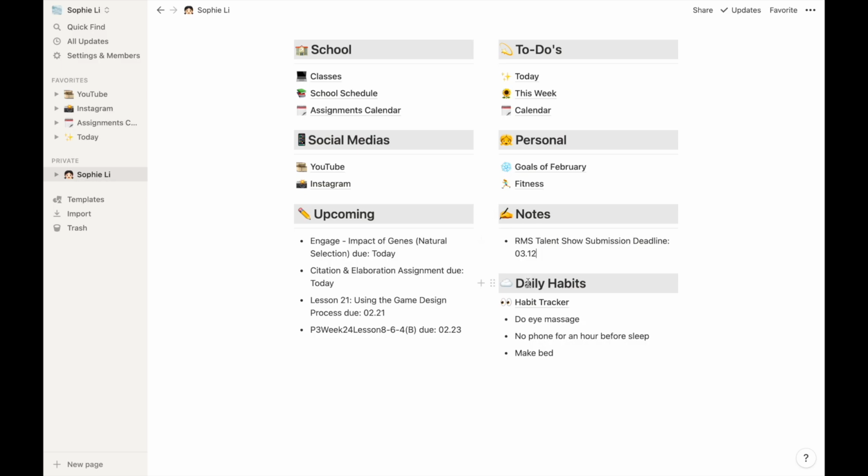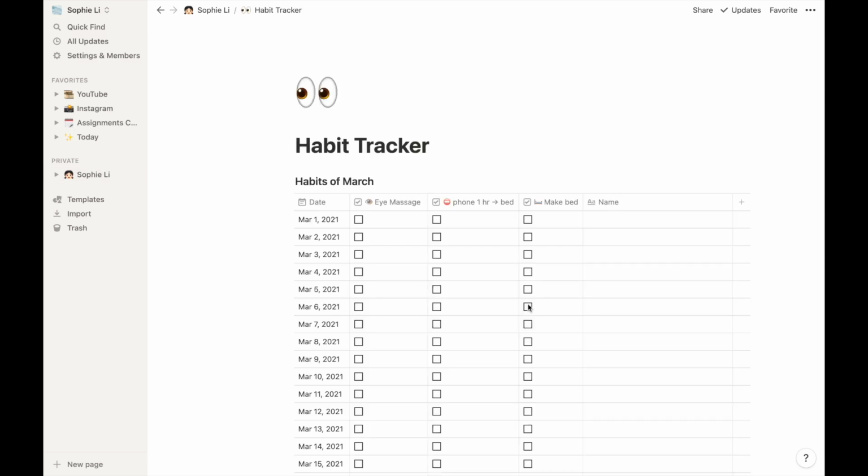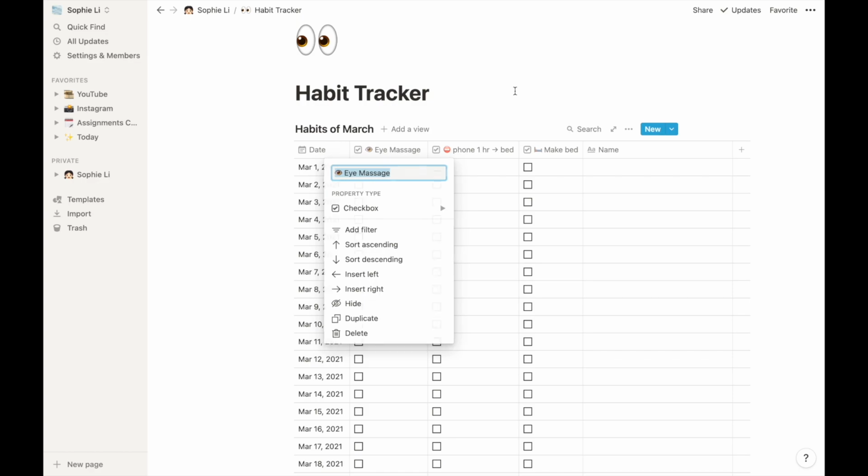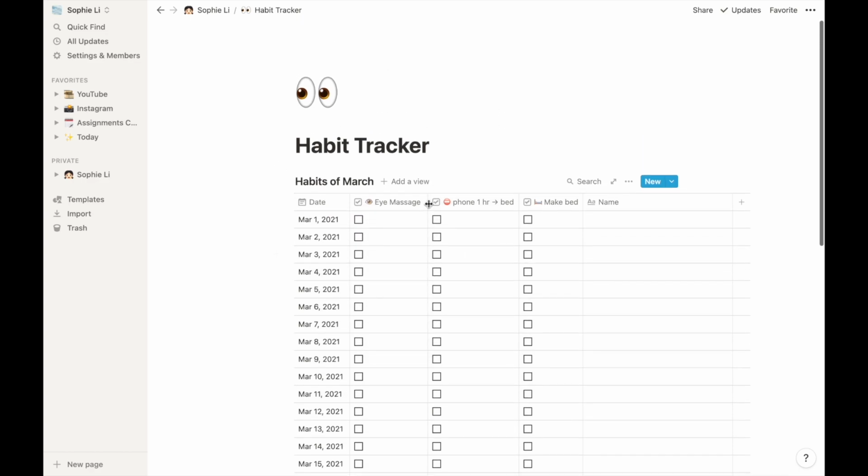And my daily habits are the most important too. For my habit tracker, I have my eye massage over here, because blue light isn't really good for our eyes, so I prefer to do an eye massage using the eye massage machine. It is kind of like glasses, but it has a little piece that surrounds my head so I can put it on and massage my eyes.